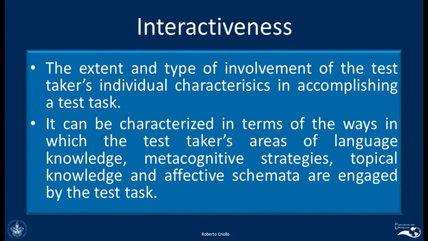So this is interactiveness, the extent to which we have to use more than just linguistic knowledge to answer a task. If we use only linguistic knowledge because we are just required to use language, grammar, vocabulary, pronunciation, that is not interactive. But if we need to use information, give our opinion, analyze, compare, contrast, in this case the test is interactive.